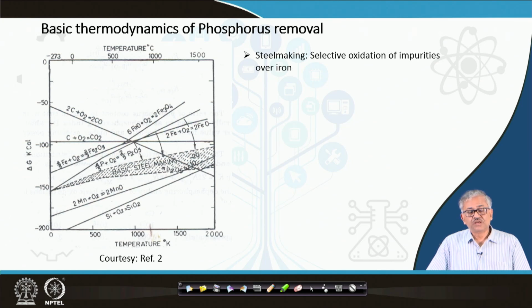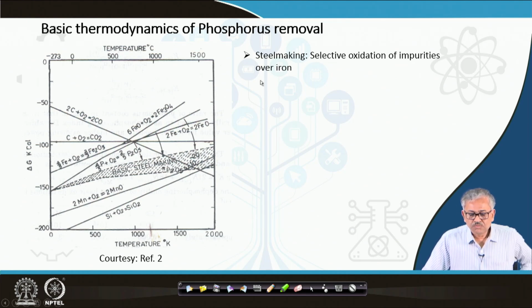But if we want to oxidize the impurities, that has to be done in preference to the iron oxidation, because if iron gets oxidized, then the yield of the process will be very low. So we want to oxidize the impurity in preference to iron, then only will our purpose be served in steel making. Otherwise, a lot of iron will be lost through the slag.